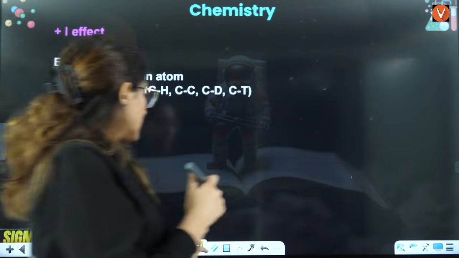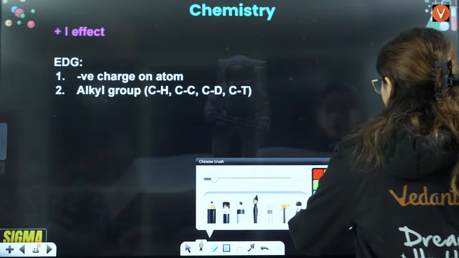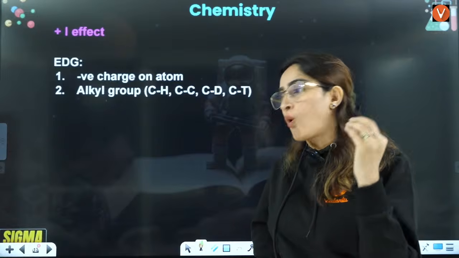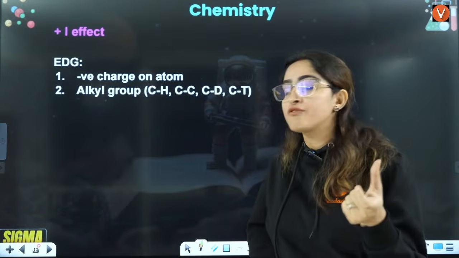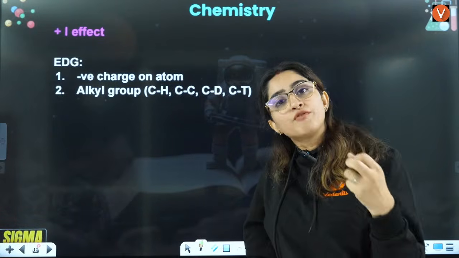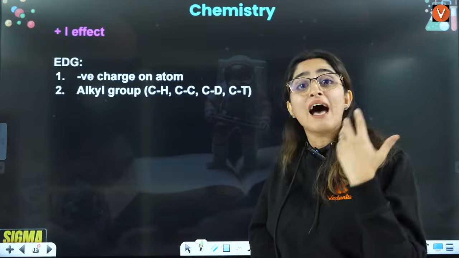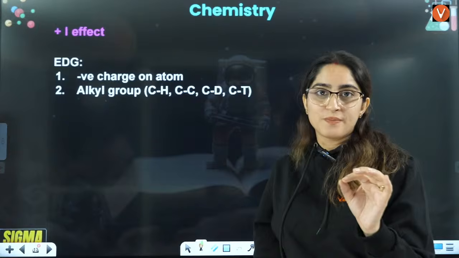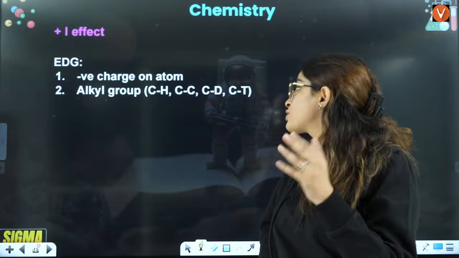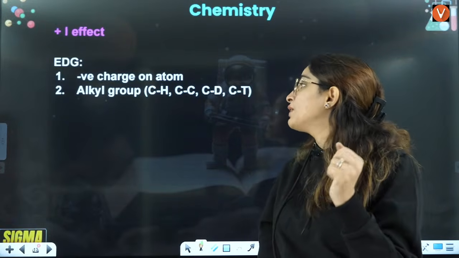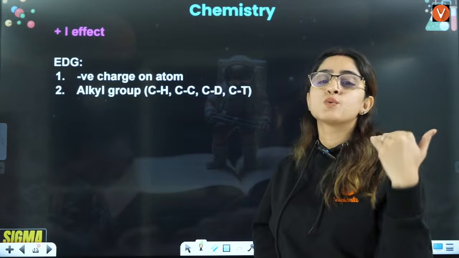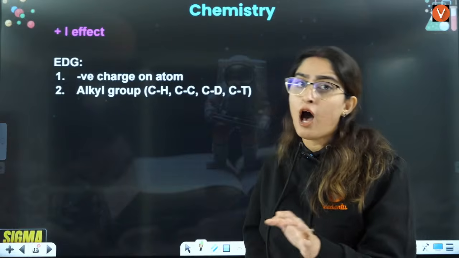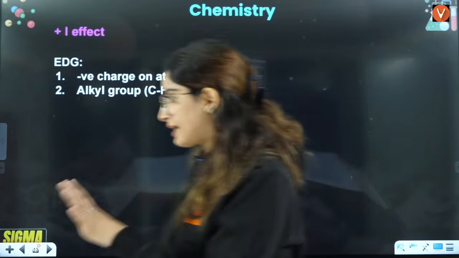Usually in the case of plus I, what are the groups that you will have here? Firstly, in the case of plus I, that is donating, you will have those species which have a negative charge. That means the ones which are electron rich, which have electrons. Second is alkyl groups. You have CH3, CH3CH2, and so on, all of these will show plus I effect. Let's talk about which will show how much plus I effect.